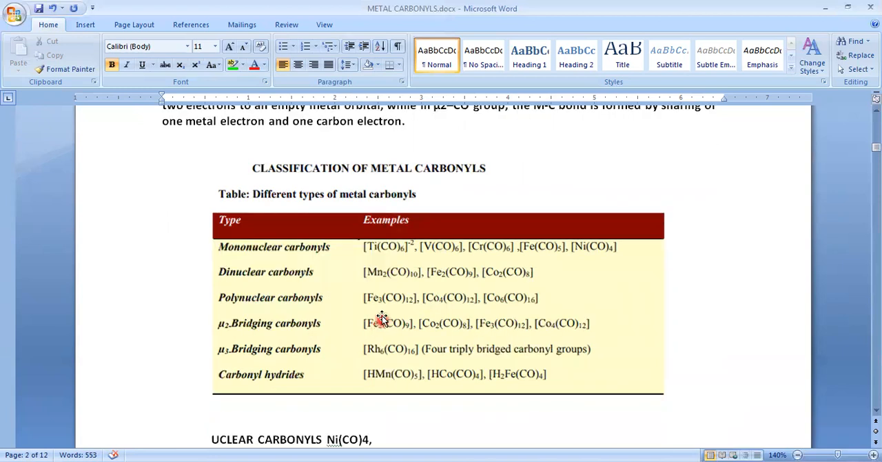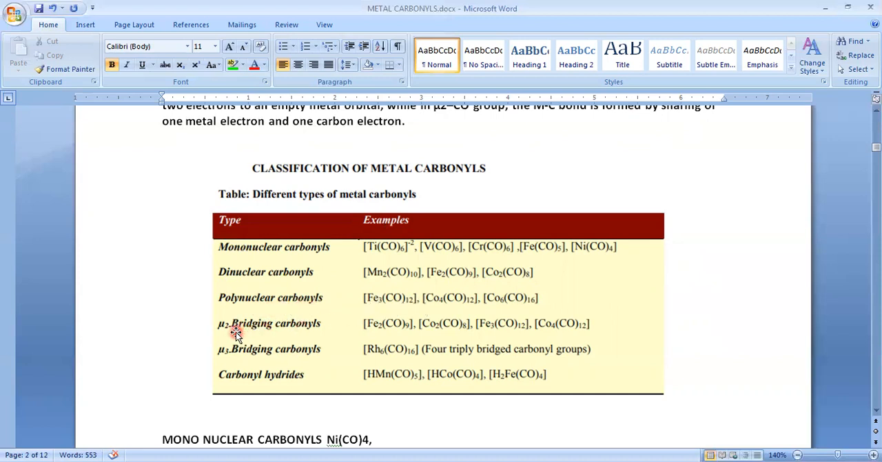Let's see the example Mn2(CO)10. Mn2 means in this complex we have two manganese atoms. Another one is Fe2(CO)9, which is in our syllabus, and we will study about this one. Next, polynuclear: a metal complex which has more than two central metal atoms. Such molecules are known as polynuclear carbonyls.